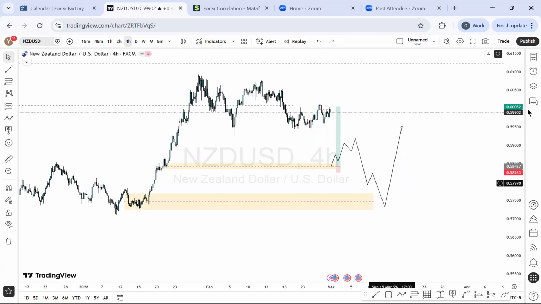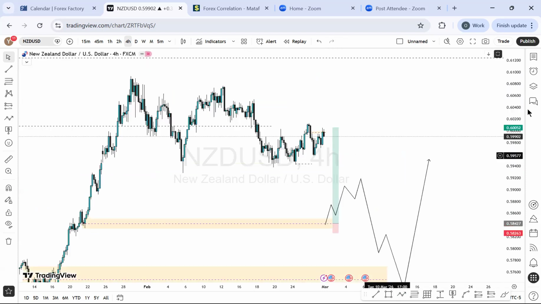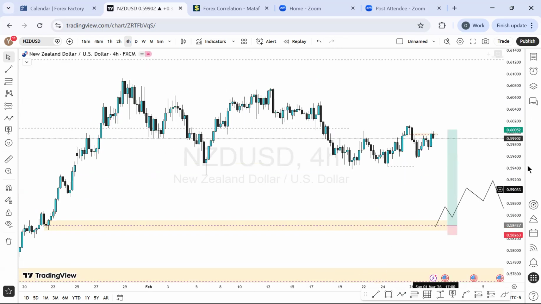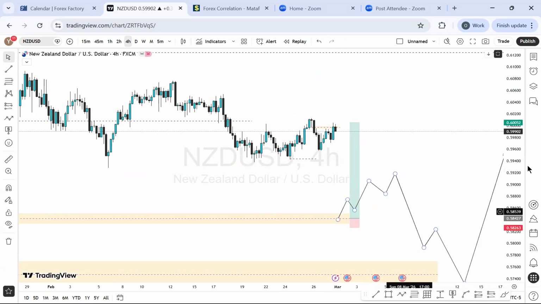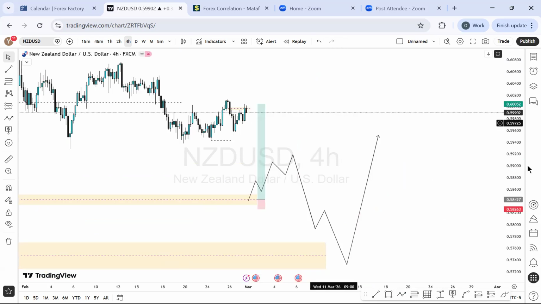So going forward for the week, it is more of a sell opportunity on the NZD US dollar for me, and this is my projection going forward. All right, so I'd rather keep this and I wait and see how the market reacts to this zone.